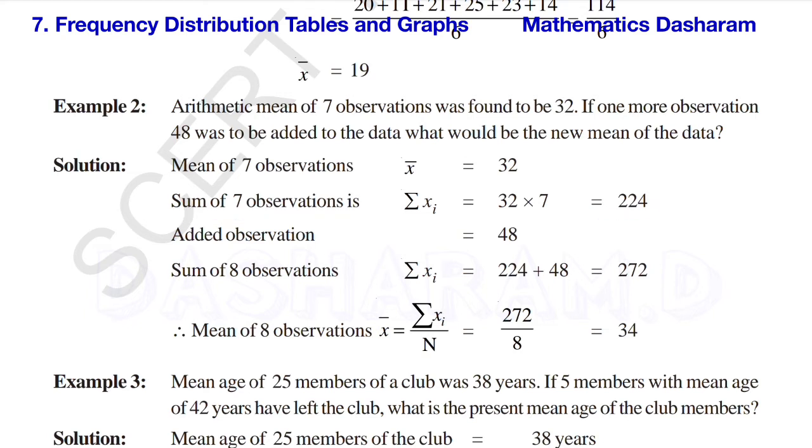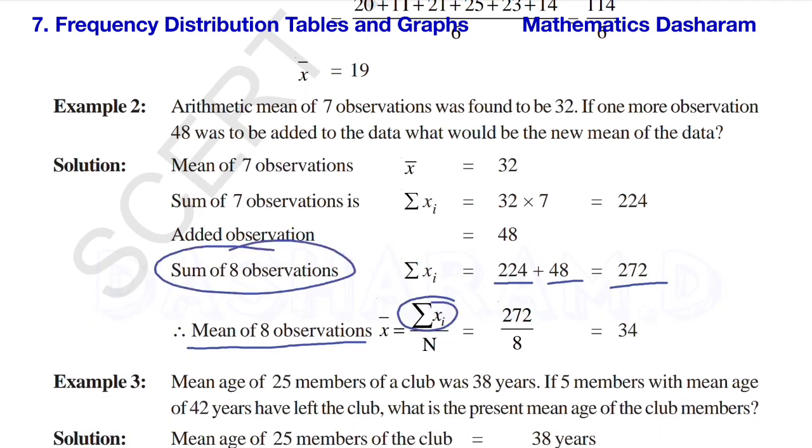Now coming to the question, one more observation, 48, was added. Then the total is how many observations? 8 observations, because at the beginning there were 7, and now we are adding one observation. So 224 is the sum of the 7 observations, and the new observation is 48. Add it: 224 plus 48 is 272. Then the mean of 8 observations equals sigma xi, the sum of observations, divided by the number of observations: 272 divided by 8. At the beginning 7, after adding one more it became 8. So it equals 34.